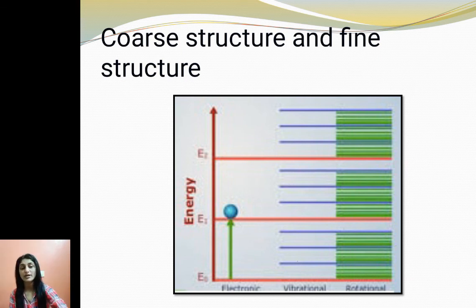And corresponding to each electronic energy level, you have a number of vibrational levels. Suppose this is nu equals 0, this is nu equals 1, this is nu equals 2. Blue lines represent vibrational energy levels. So for every electronic energy level we have a number of vibrational levels, and corresponding to each vibrational level we have a number of rotational energy levels.